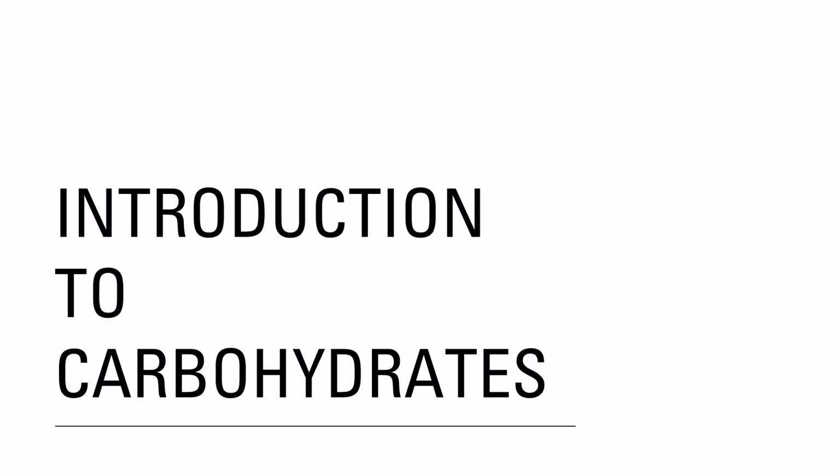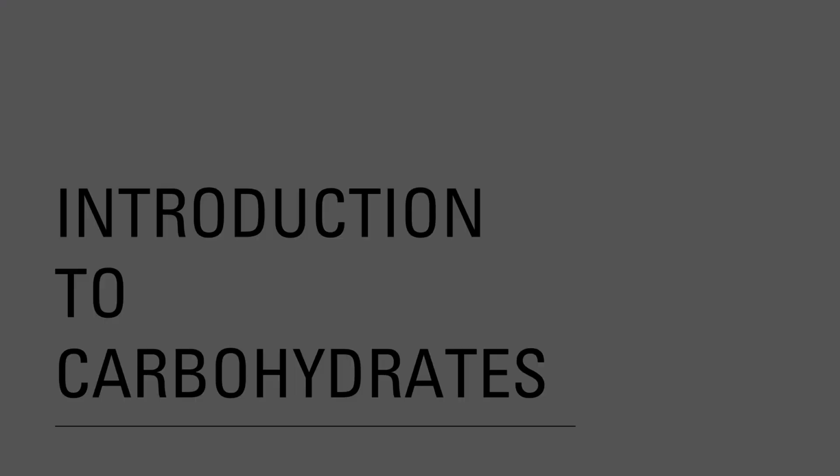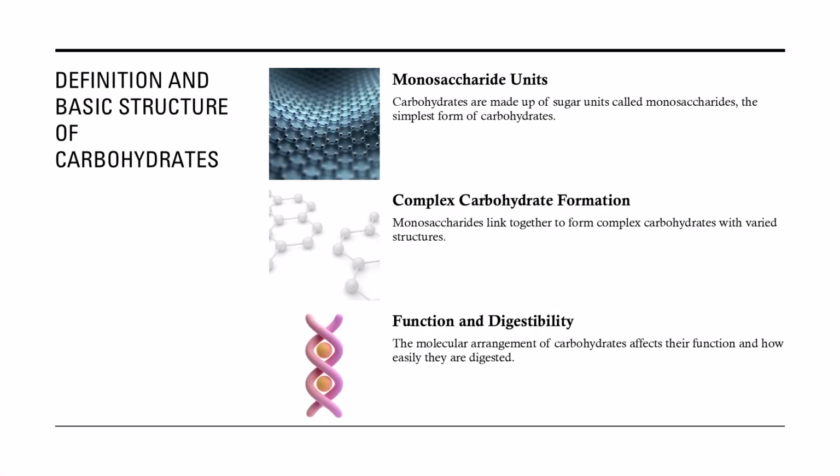Section 1. Introduction to carbohydrates. Definition and basic structure. Carbohydrates are organic molecules made up of sugar units called monosaccharides. These are the simplest forms, single sugar molecules like glucose or fructose. When these units link together, they form more complex carbohydrates, ranging from short chains to long, branching structures. The way these molecules are arranged affects how they function and how easily they're digested. In short, structure determines behavior.